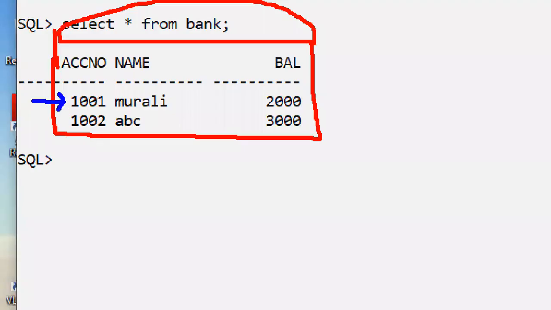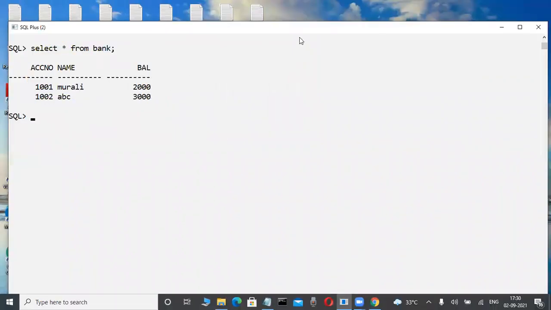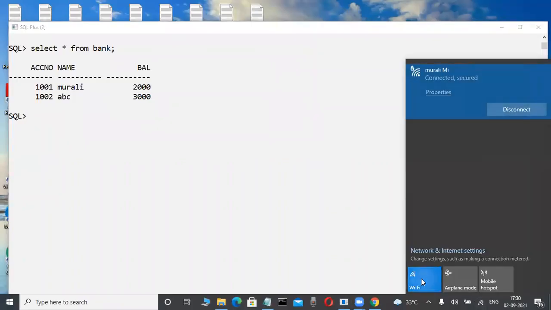What is data? What is information? Whenever we are starting a course, we are learning. Here 1001 is an account number. My name is Murli, I am writing Murli only. My balance is 2000. Again 1002, another customer in the bank. ABC is a customer, his balance is 3000. For example, everyone has very good knowledge of withdraw and deposit, those types of things.